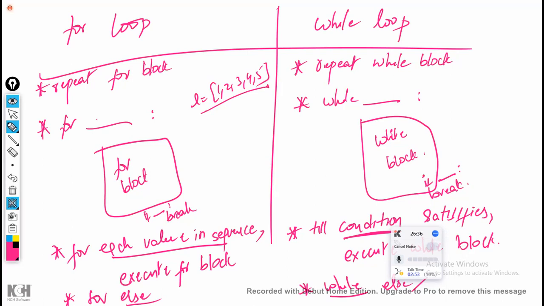Now the next one is called infinite loop. The third loop is called infinite loop. What is meant by infinite loop? It means it will work multiple times.